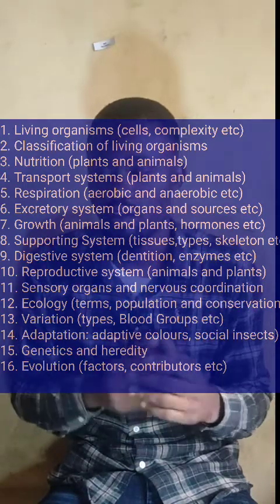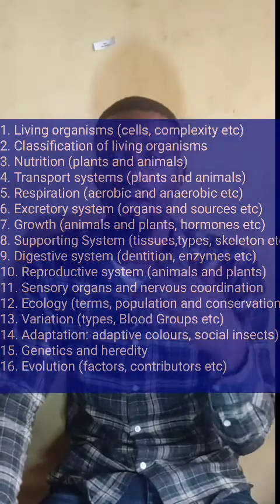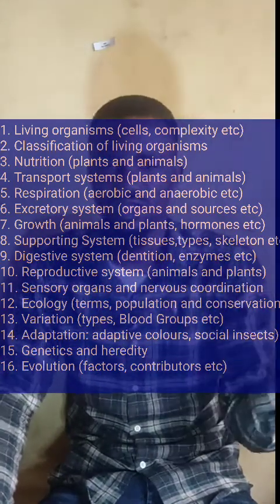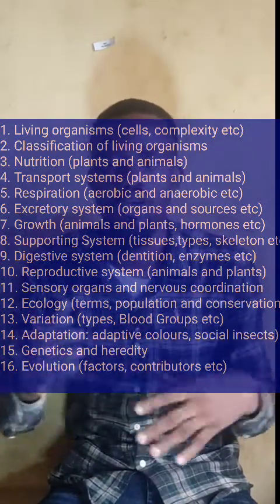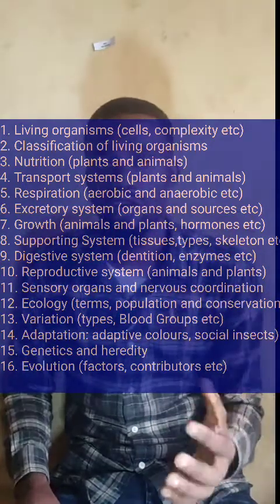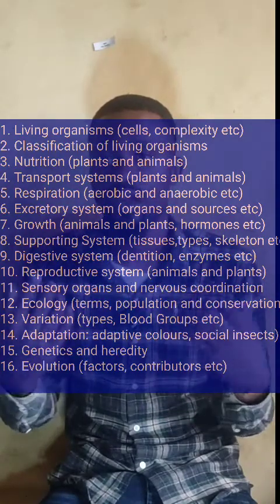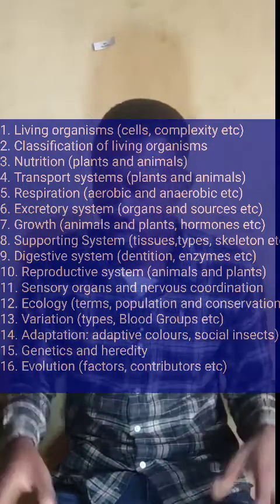Then another topic is genetics and heredity. On genetics, know some terms like allele, chromosome, gene, all those heredity basic definitions. Know about them. Then how to cross: monohybrid crossing, dihybrid crossing, and the products. Know their phenotypic ratio, know their genotypic ratio, then the types of breeding: outbreeding, inbreeding, and all of that.